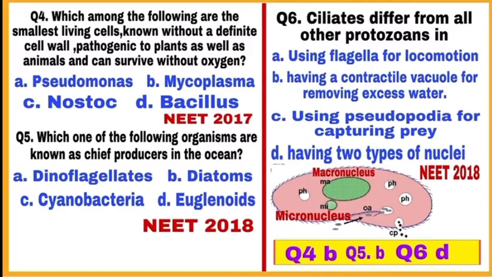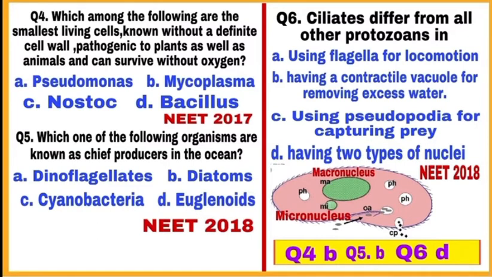Question number 4. Which among the following are the smallest living cells known without a definite cell wall, pathogenic to plants as well as animals and can survive without oxygen? These are mycoplasma. They can live without oxygen. Smallest living cells हैं, कोई definite cell wall नहीं है and animals and plants दोनों के लिए pathogenic हैं, harmful हैं. So, correct answer is option B, mycoplasma. Mark B as a correct answer.